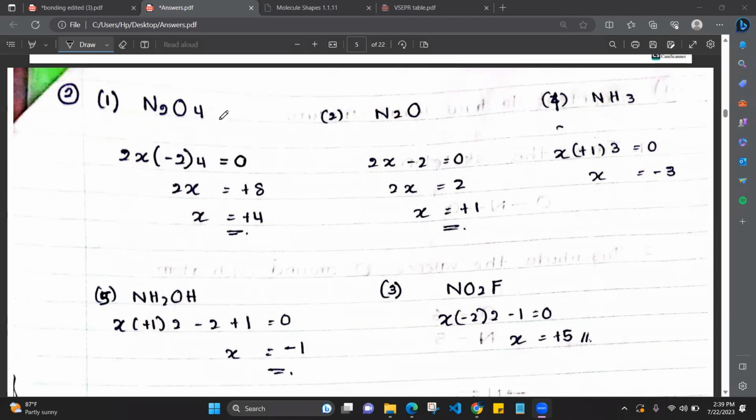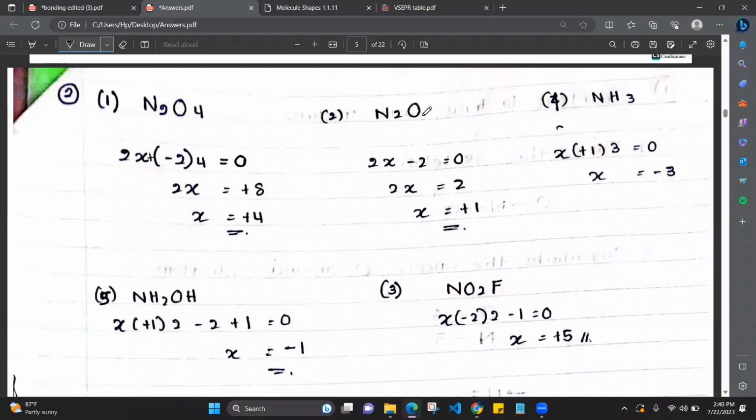So the total charge of the molecule, is there a charge? No, that means the charge is 0. So put it equal to 0, and then 2x is equal to +8 when we take this to this side. So then x is equal to +4. Here it should be plus. I'm sorry. These are what I wrote during A level, so there may be a lot of mistakes. Please bear with me. This is a plus here.